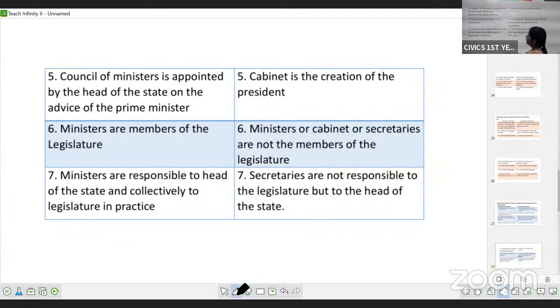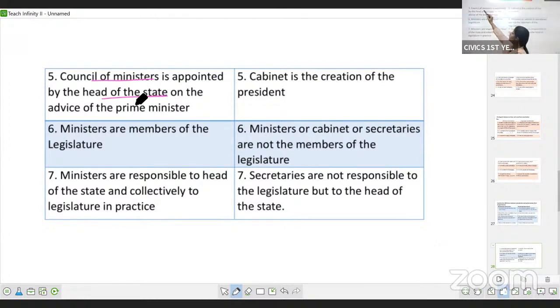The team of the prime minister, that is the council of ministers, they are appointed by the head of the state on the advice of the prime minister. In parliamentary form of government, president will appoint the council of ministers. Council of ministers is the team of prime minister. So prime minister will select his ministers and he will advise the president to appoint them.